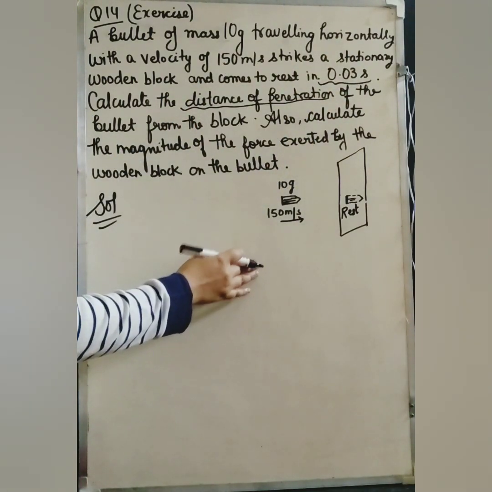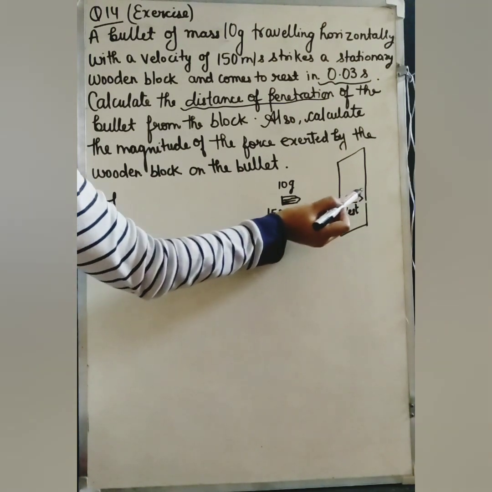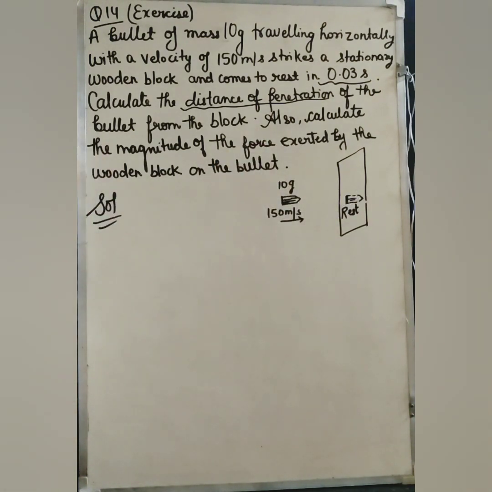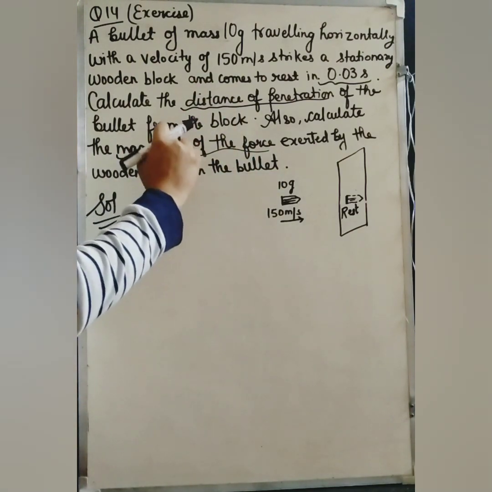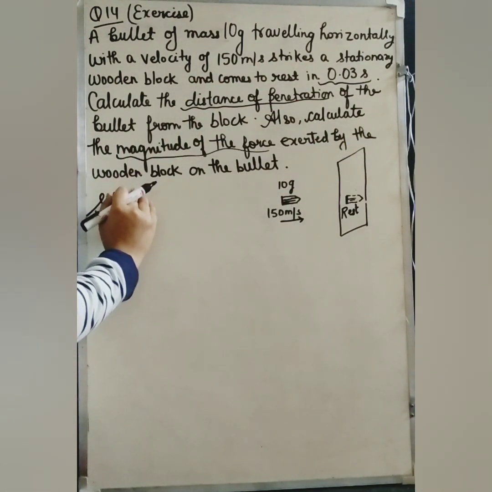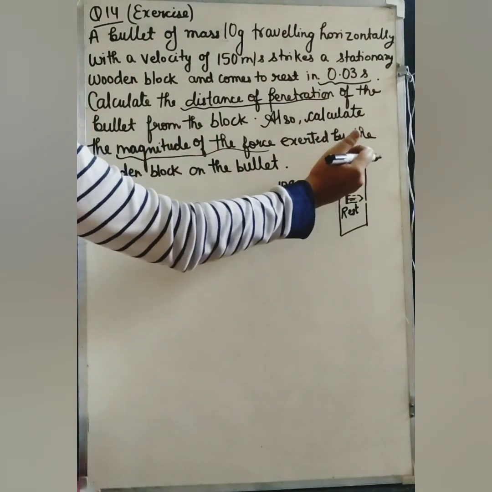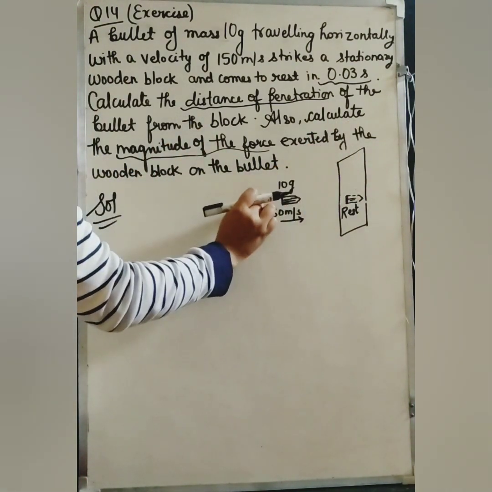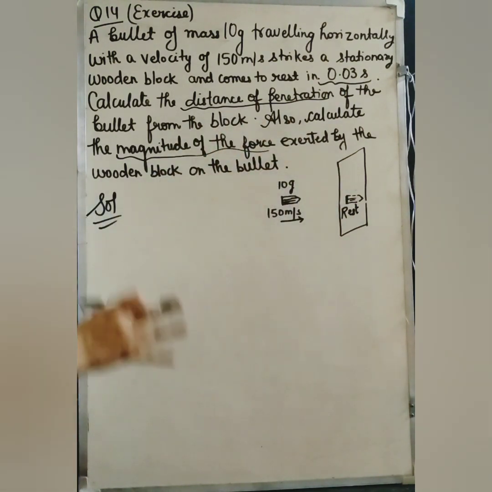So students, in this question you have to calculate the distance of penetration. You have to find out how deep this bullet has reached inside the wooden block, and also the magnitude of the force exerted by the wooden block on this bullet. How much force will this wooden block put on the bullet to stop it? So let's start with writing the values which are given to us.